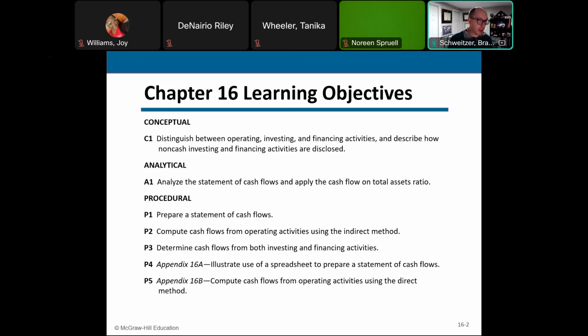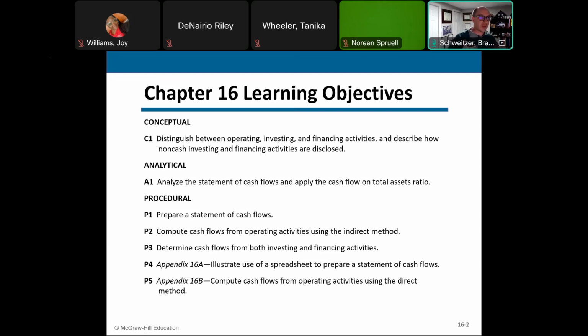Financing activities would be like the business taking out a loan at the bank. That would be cash coming in because we took out a loan. The cash would go out when we repay the loan and the interest on that loan, right? And then we have other financing activities, like we're issuing stock. Somebody purchases shares of stock from the business, that's cash coming into the business for the purchase of the shares. You see? And then when we repurchase the stock, it's cash going out.